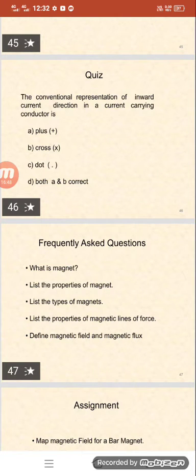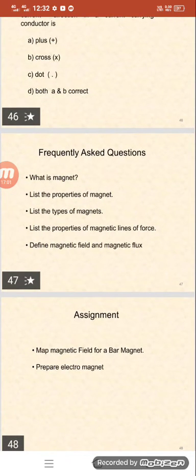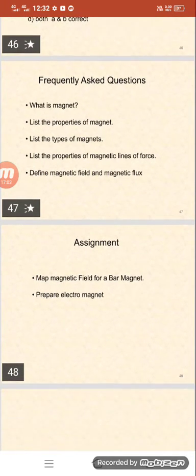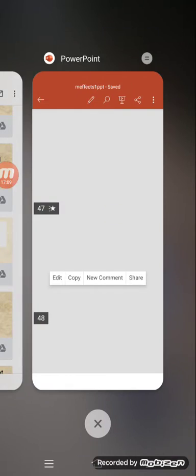Some frequently asked questions are: what is the meaning of magnet, list the properties of magnet, what are the types of magnets, the properties of magnetic lines of force, the magnetic field definitions and magnetic flux. Assignment for this one: map the magnetic field for a bar magnet. Thank you for listening to the class. After that we are going to discuss something about